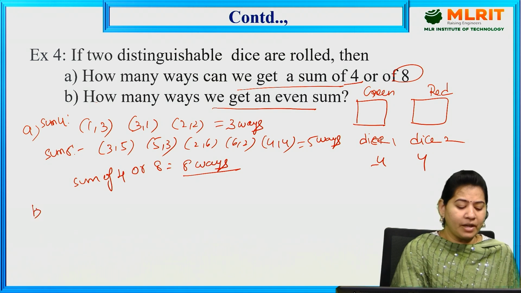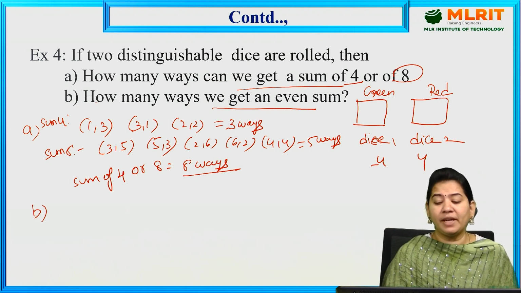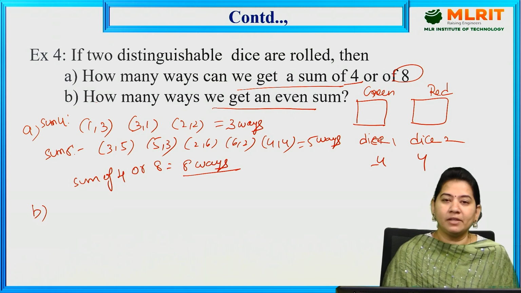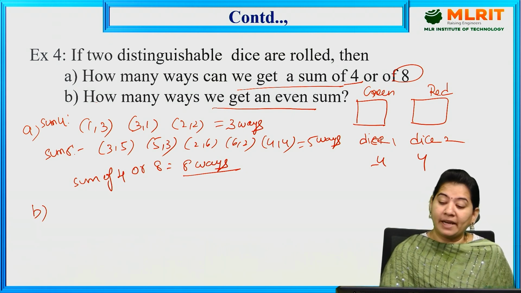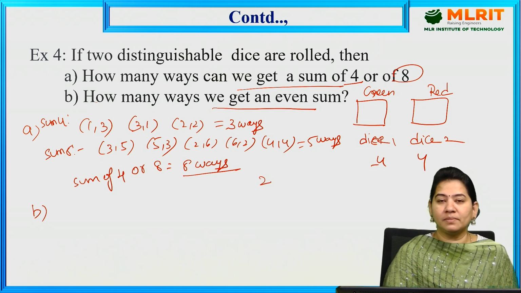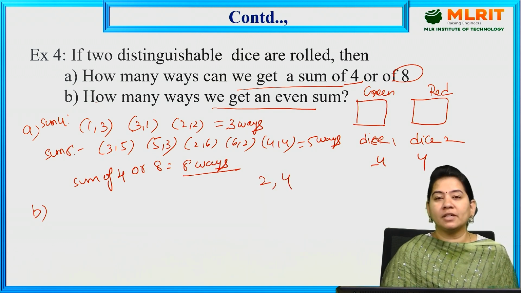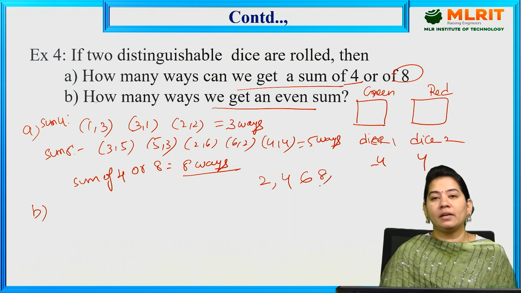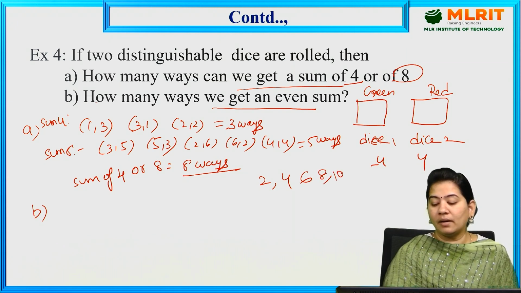In the same way, part B: how many ways can we get an even sum? Even sum means not only 4 and 8. 2 is also an even sum, 4 is also an even sum, 6 is also an even sum, 8 is also an even sum, and 10 and 12.